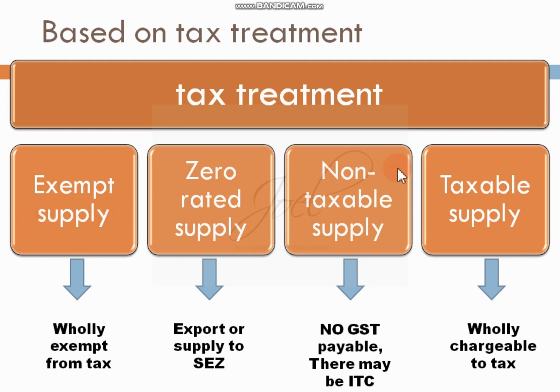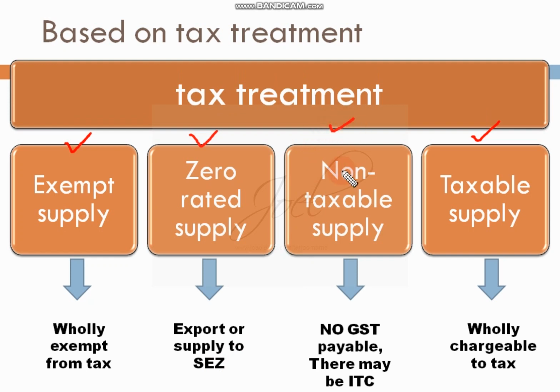So these are the four types of supplies we have to consider. One is exempt supply, which is completely exempt from tax. Another is taxable supply, which is completely leviable, chargeable to tax. Zero rated supply has no tax, but is mainly related to export or supply to SEZ.